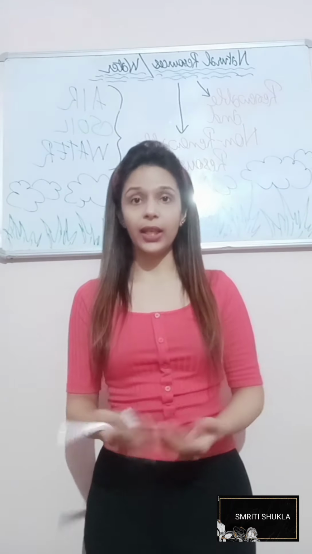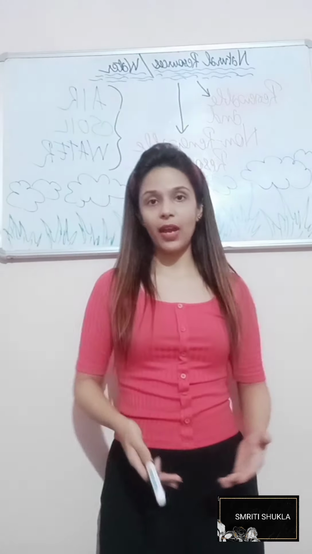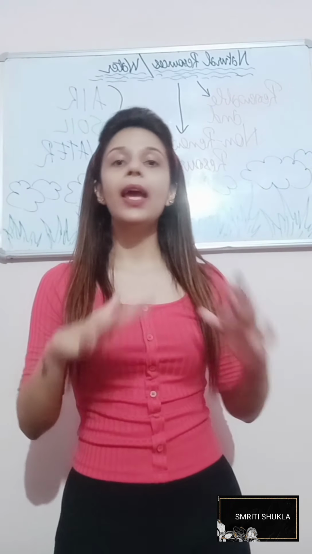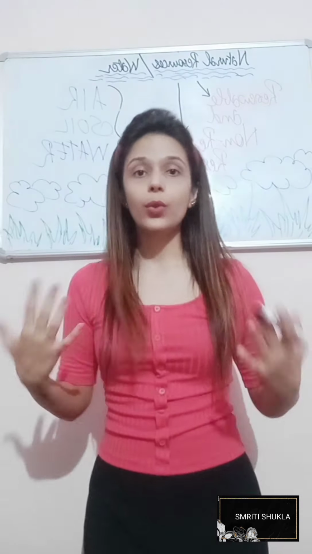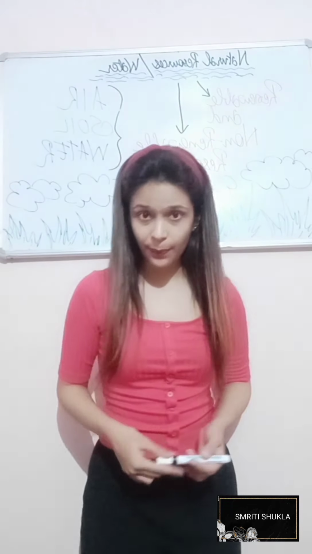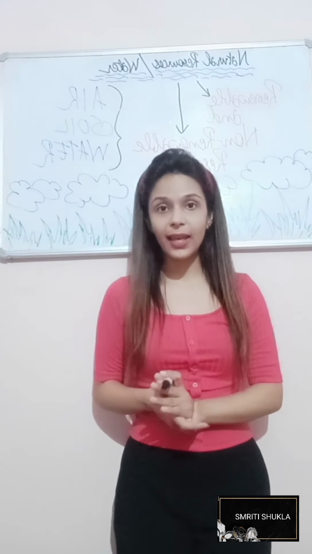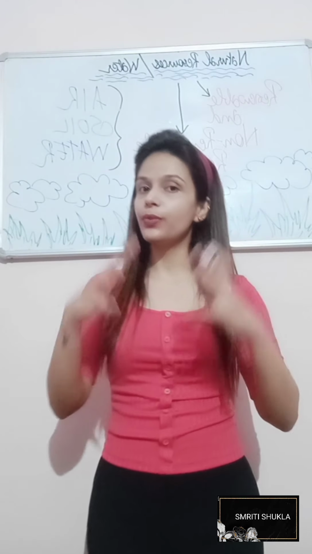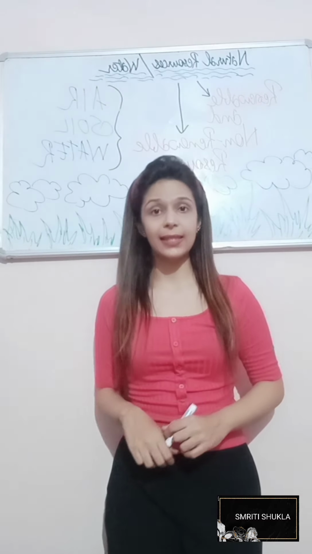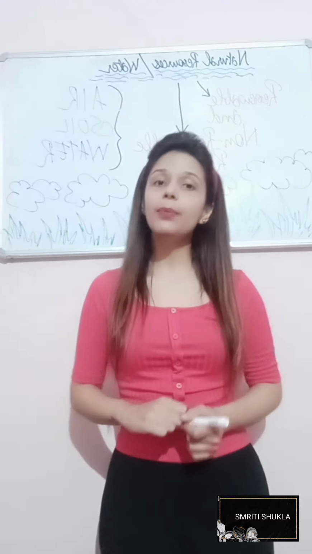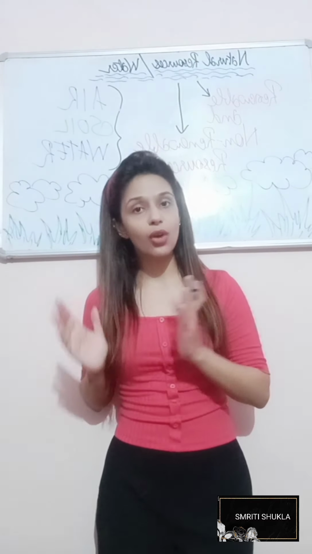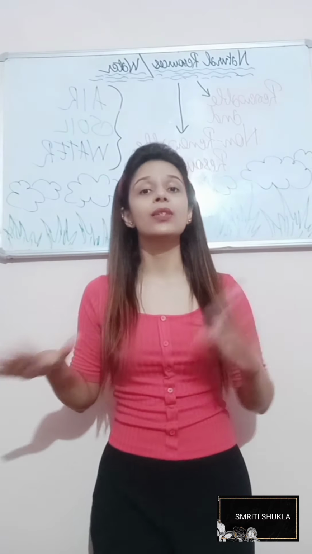Talking next about some other sources which are available to us naturally. Number one being air. Yes, air is present in the atmosphere in abundance. The layer or combination of air which surrounds the earth is called the atmosphere. When we talk of air, we have 78% nitrogen present in the air, 21% oxygen, and the remaining 0.03% is carbon dioxide and other gases present in the atmosphere.